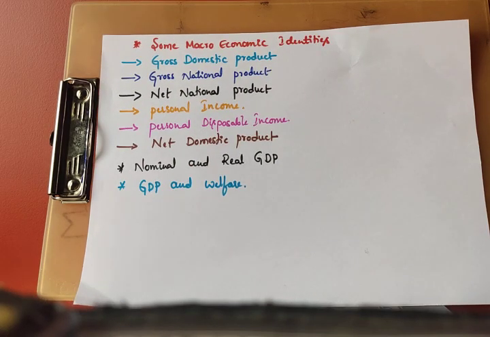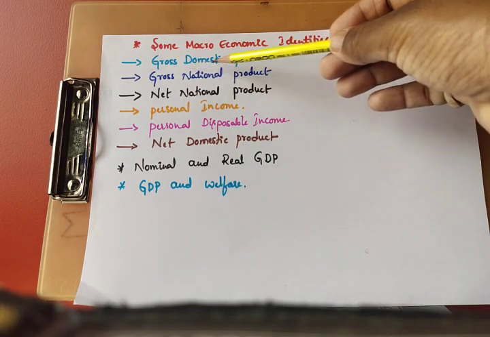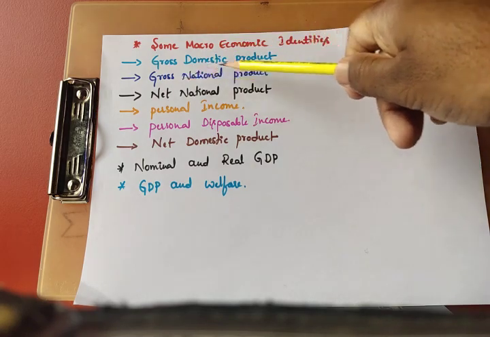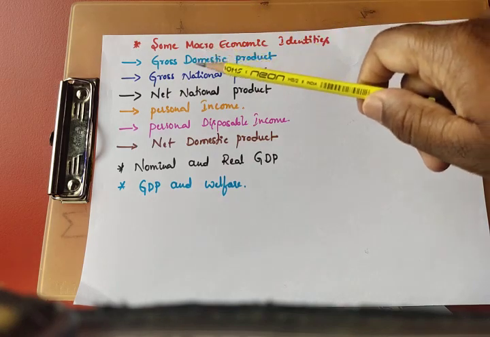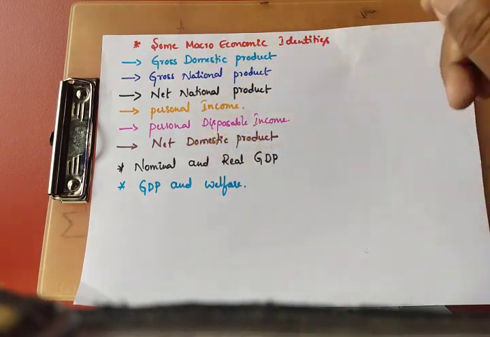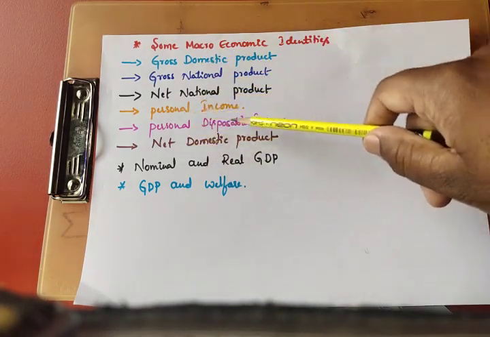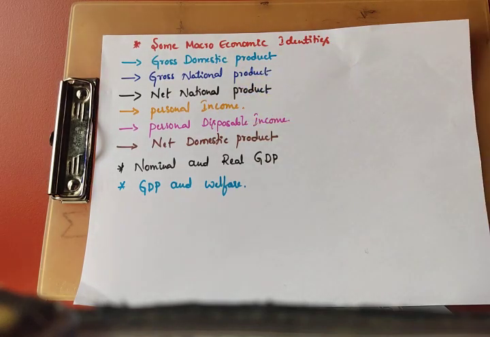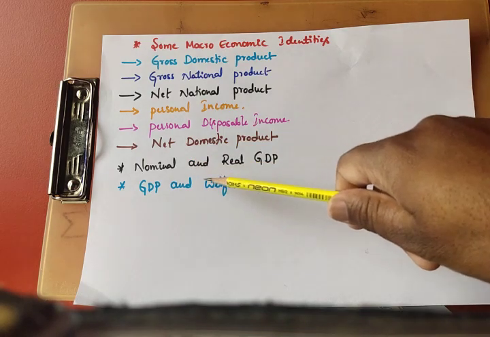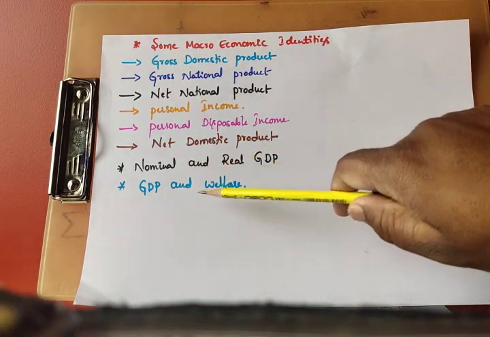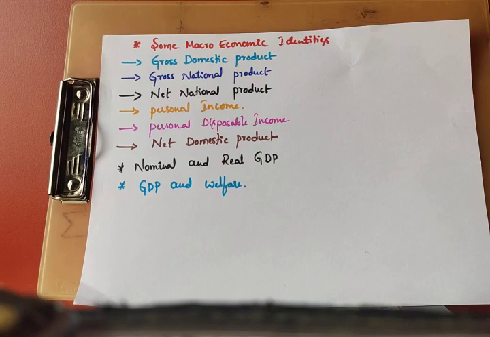As you know, GDP, gross domestic product, GNP, gross national product, NNP, net national product, NDP, net domestic product, personal income, personal disposable income, and also private income, nominal and real GDP, and welfare. In this chapter we have to discuss all these points briefly.